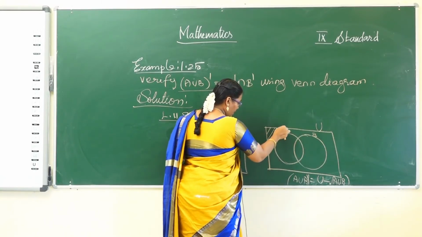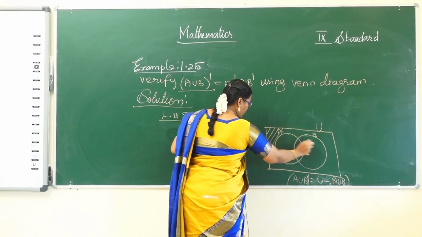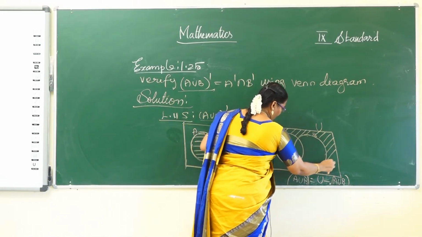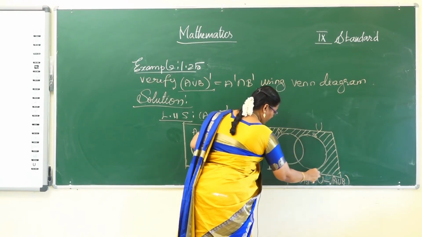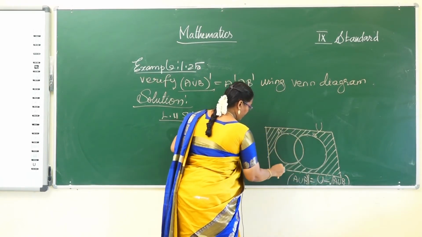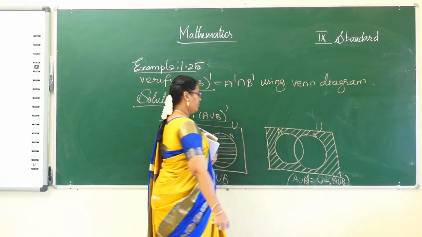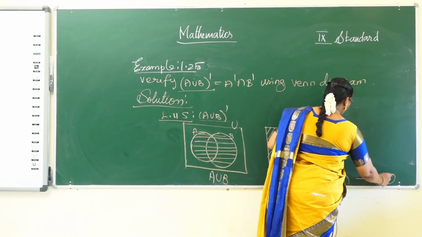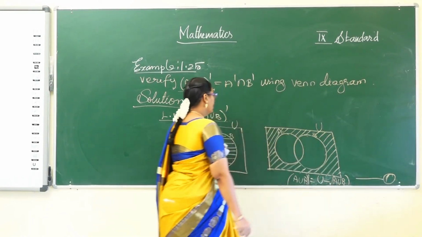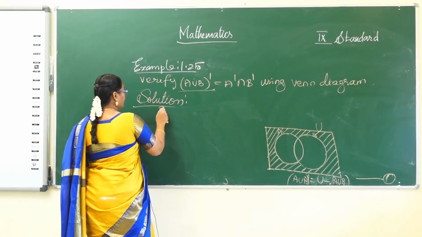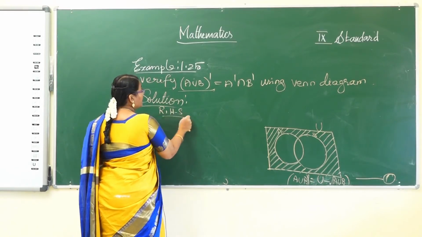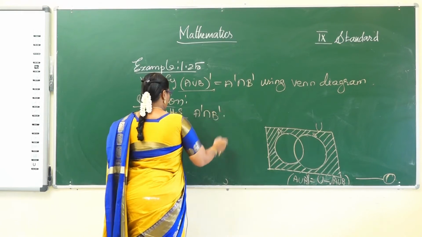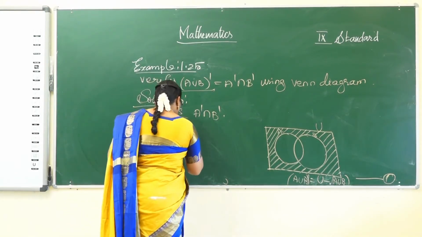So which are the places? So except these two portions fully. Okay, it's denoted the equation number 1. Now see the right hand side. Right hand side A dash intersection B dash.